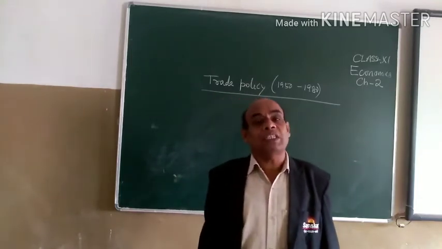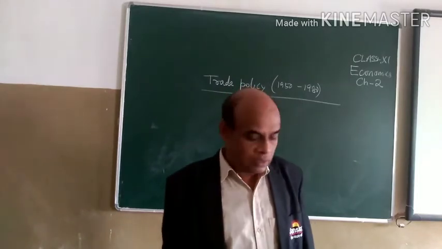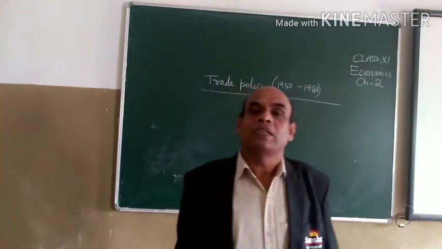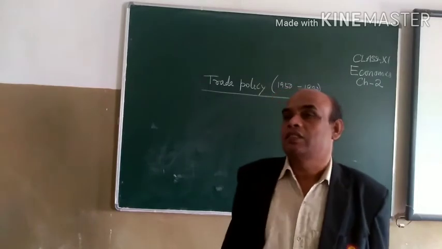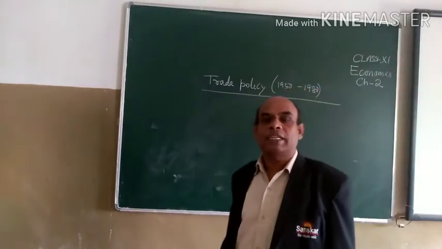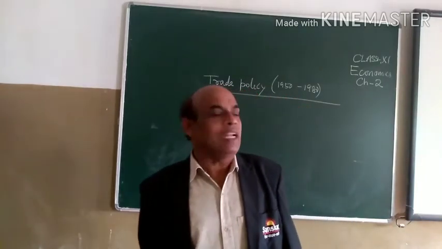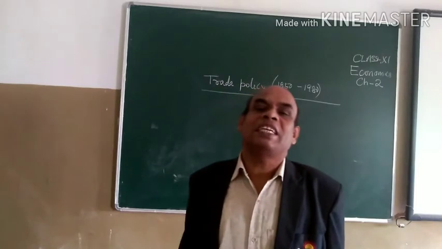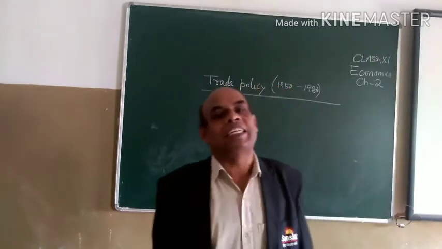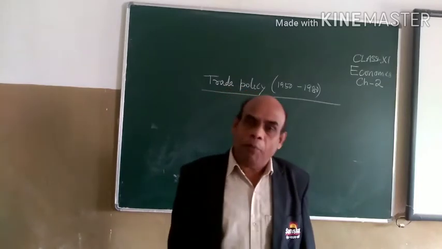It means whatever trade policy was there during the period of the colonial government, what happened? Their aim was only to take the raw materials from our country, make the capital goods, and financially sell them in our country. For that reason, we suffered a lot.